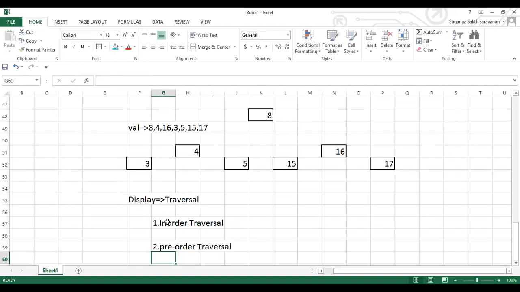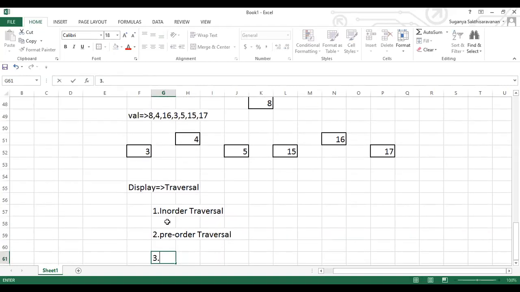These are the 3 types of traversal available: in-order, pre-order, post-order, which means that the order of displaying the data varies for each type.